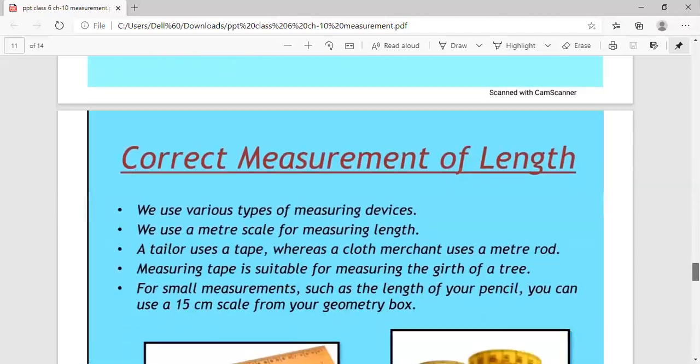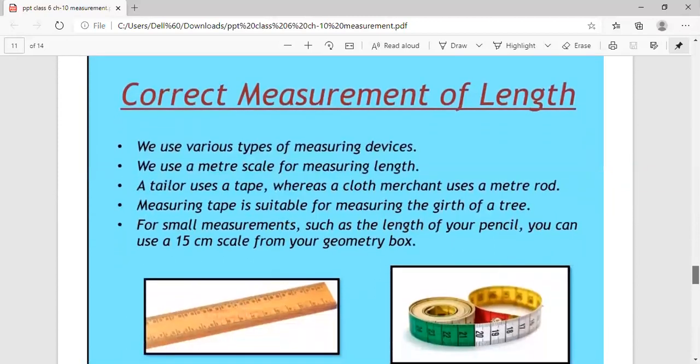Next, let's see the correct measurement of length. Now there are a few precautions to be taken when we measure length. First of all, how can we measure the lengths of different objects? We use various types of measuring devices. When we have to measure cloth, you have seen that the shopkeeper uses a meter scale. A tailor uses a tape, whereas a cloth merchant may use a meter rod. A measuring tape is suitable for measuring the girth of a tree.